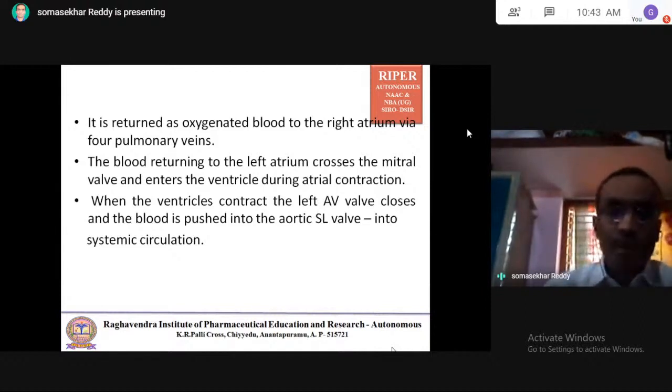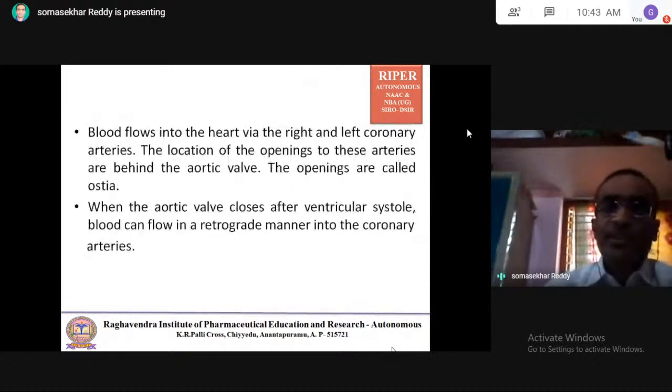Blood flows into the heart via the right and left coronary arteries. As I already said, the heart also continuously requires a blood supply for nutrients and oxygen. The openings of these two arteries are located behind the aortic valve. The openings are called ostia.